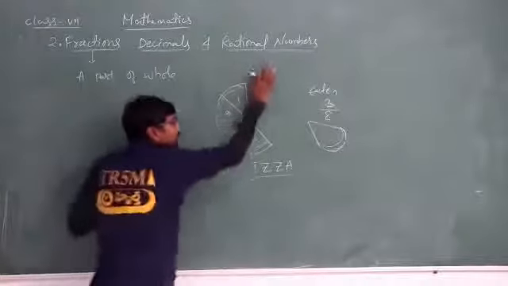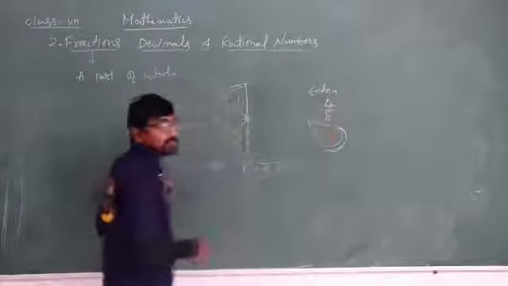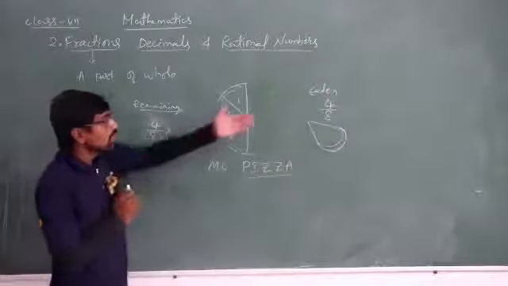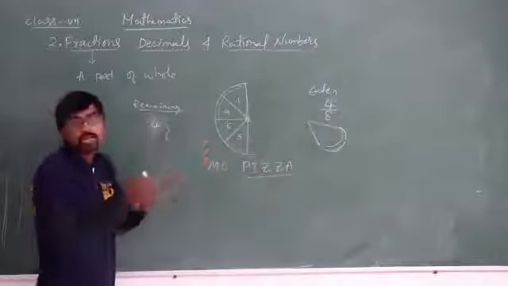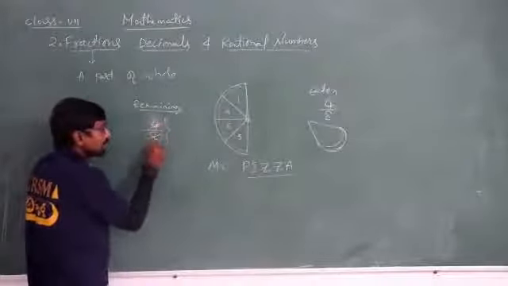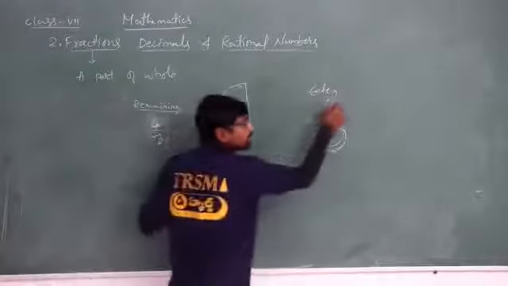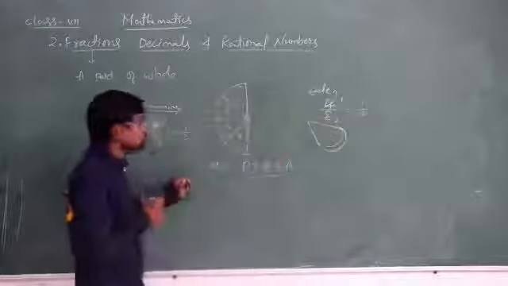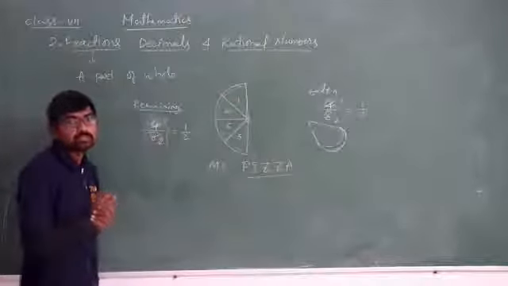If I eat exactly half the pizza, then it means I have eaten 4 by 8 parts, and 4 by 8 part, half the pizza, is left. You can say you have eaten 4 by 8 part, and here also 4 by 8 part is left. Then how do you say half? If I divide this, 4 ones and 4 twos, I get 1 by 2 part. Here also if I divide, ones and twos, I get 1 by 2 part. So this is how I have eaten half the pizza, and half is remaining.